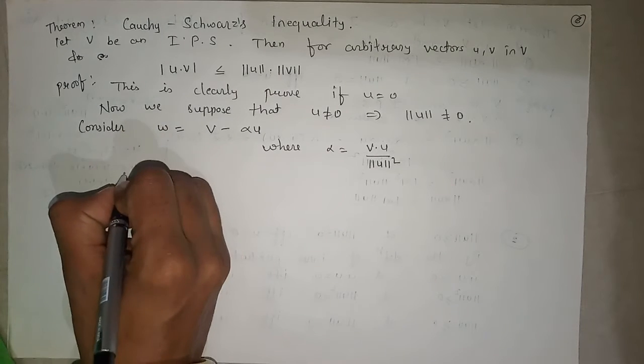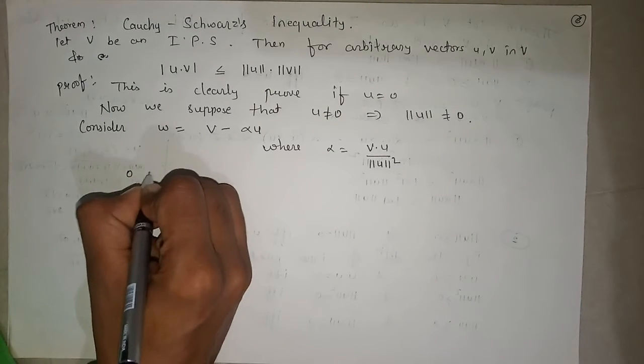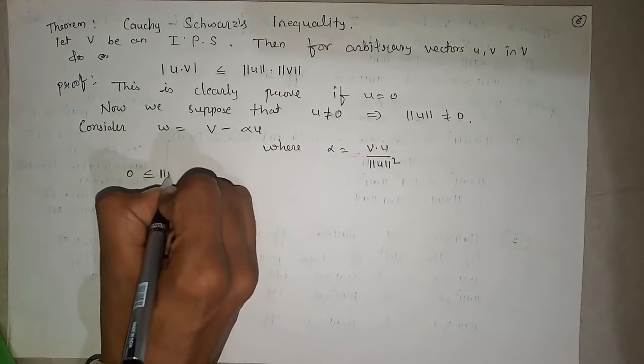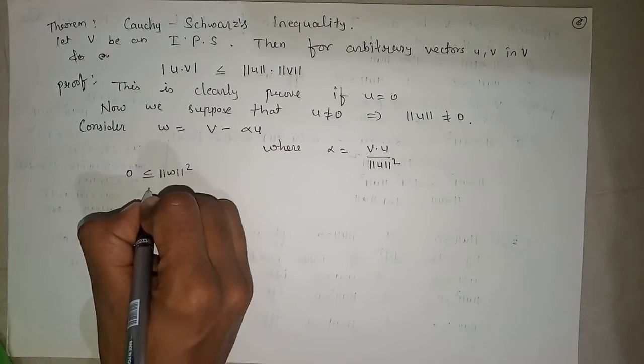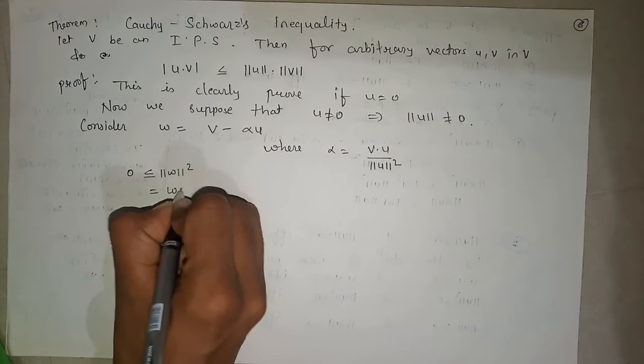Obviously, if we are supposing w, then the norm of w squared is always greater than or equal to 0. So the norm of w squared is w dot w.